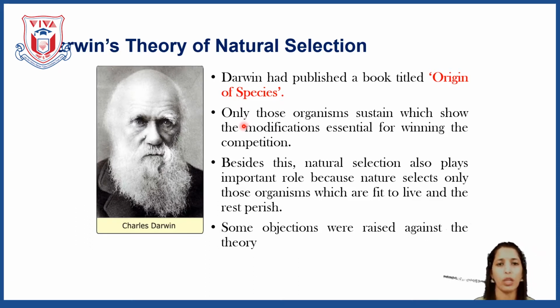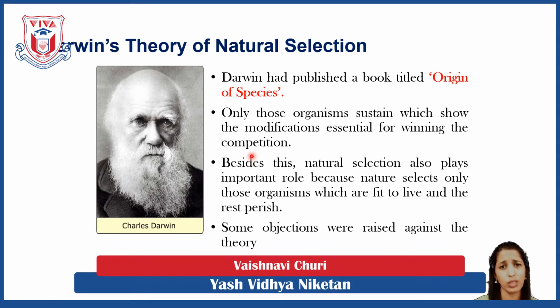in his book. Now, when he put forward the theory of natural selection, what Charles Darwin says in this theory is that only those organisms sustain which show the modification essential for winning the competition. There is a competition among all the animals for their survival. Whoever wants to survive has to win the competition. If they lose the competition, they will become extinct. They will perish. They cannot sustain. So, if you want to sustain, if you want to be in the race, you have to win the race,